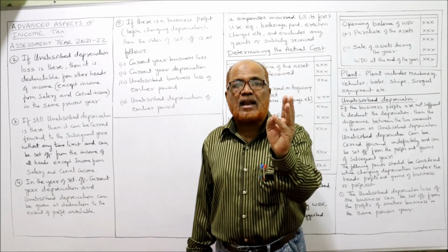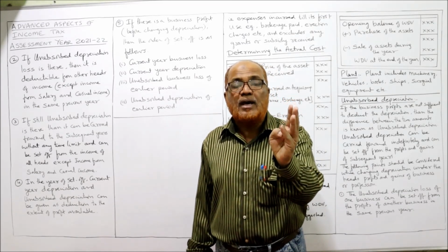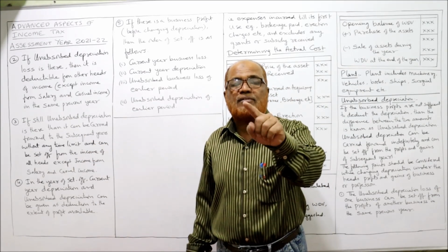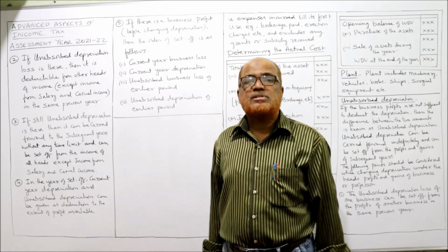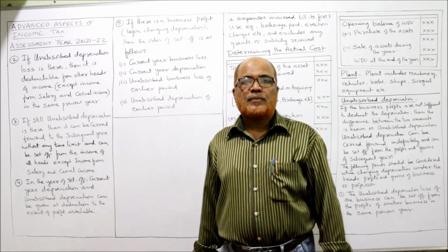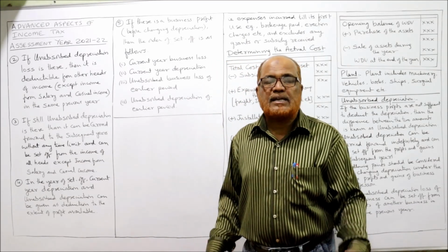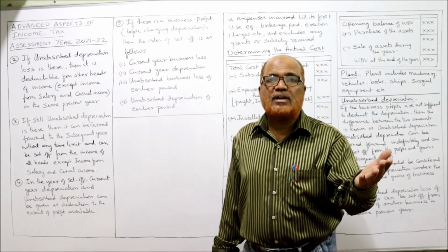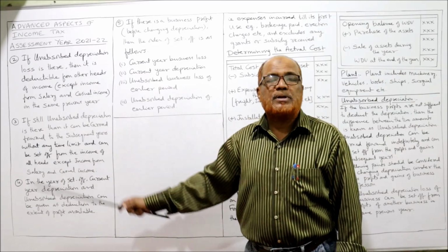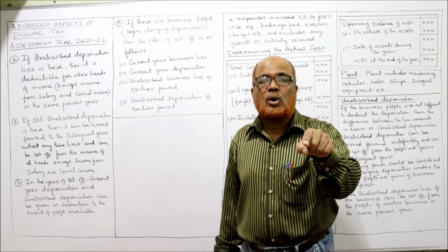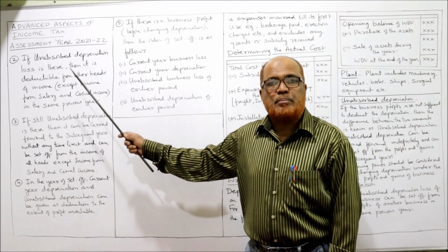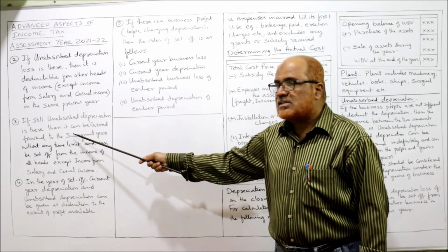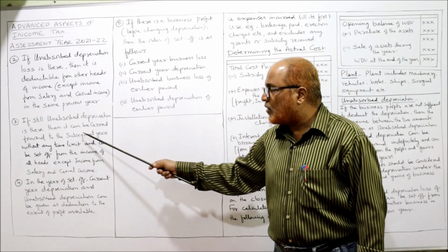Excepting income from salary and casual income, the unabsorbed depreciation can be deducted from other incomes, like income from house property or income from capital gain or other sources. If other heads of incomes are there, the unabsorbed depreciation can be set off from the other heads in the same previous year. The next one is, if still unabsorbed depreciation is there, it can be carried forward to the